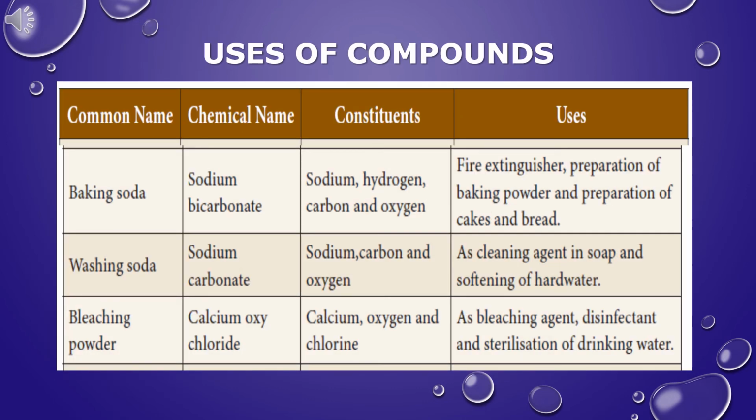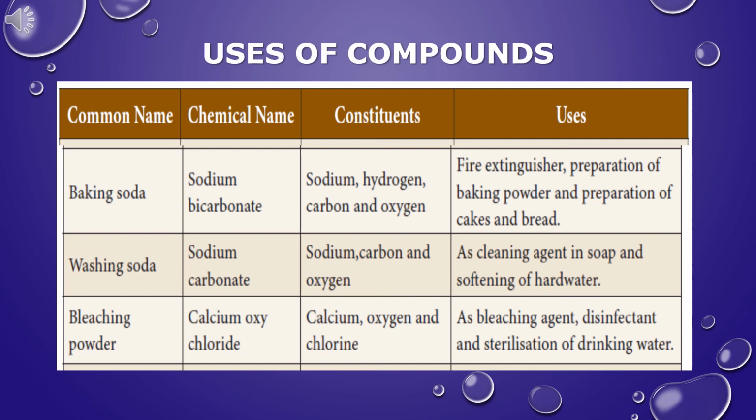Baking soda. The chemical name of baking soda is sodium bicarbonate, NaHCO3. The elements present in baking soda are sodium, hydrogen, carbon, and oxygen. It contains one sodium atom, one hydrogen atom, one carbon atom, and three oxygen atoms.